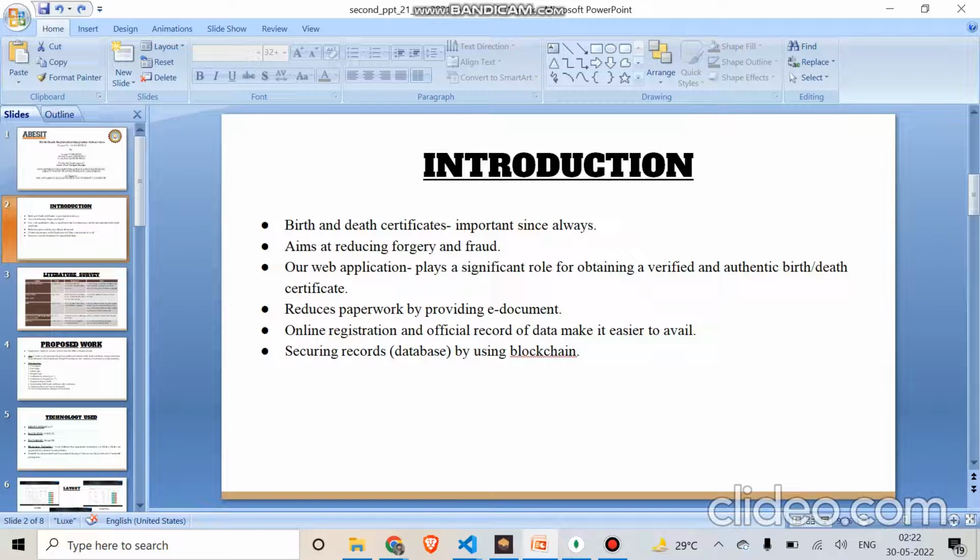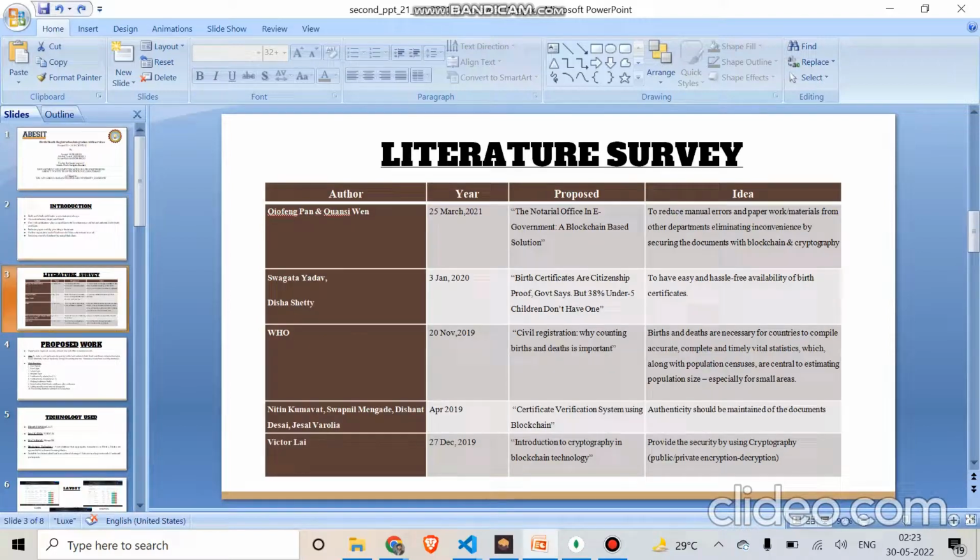We are also providing e-certificates, which will reduce paperwork, and while doing all this, we are keeping the authenticity. We are securing the database, and for that we are using blockchain. So Aman, please go ahead.